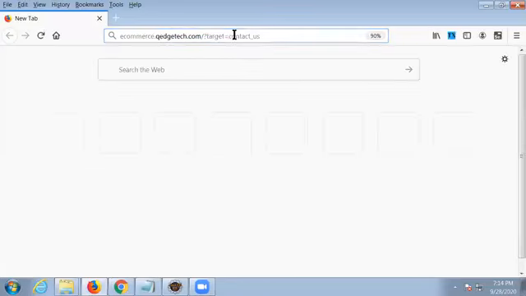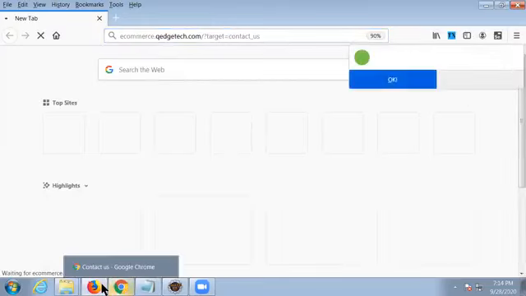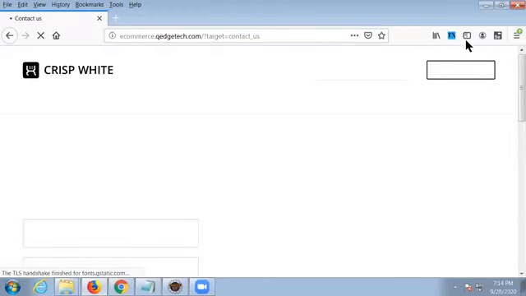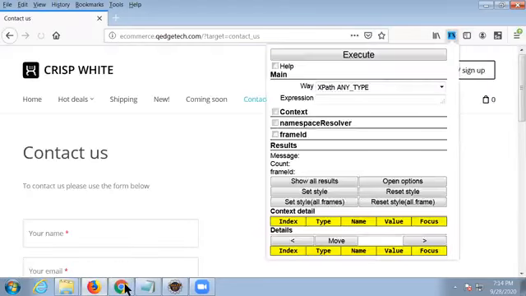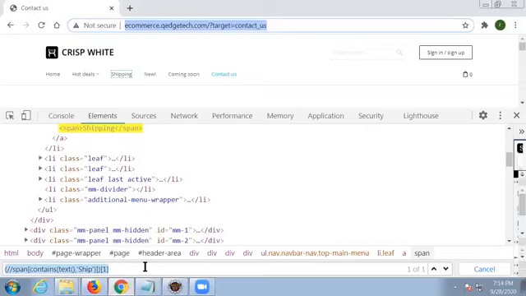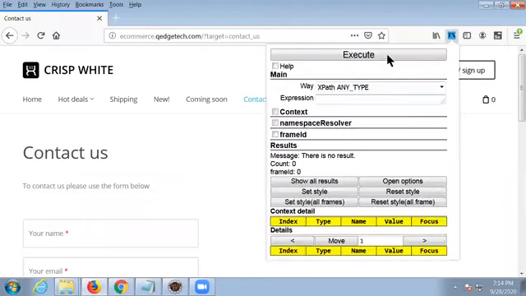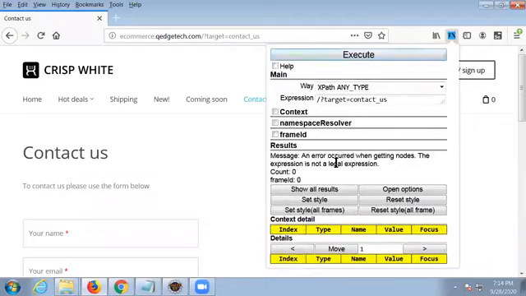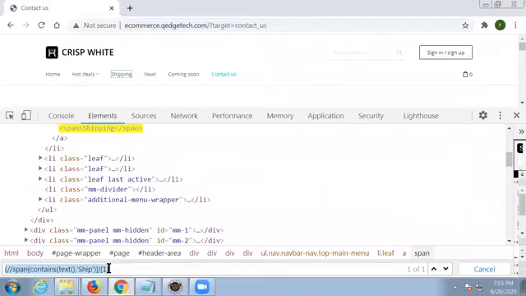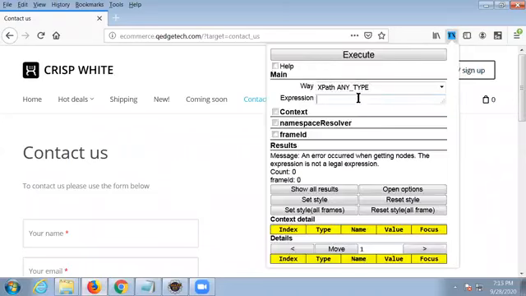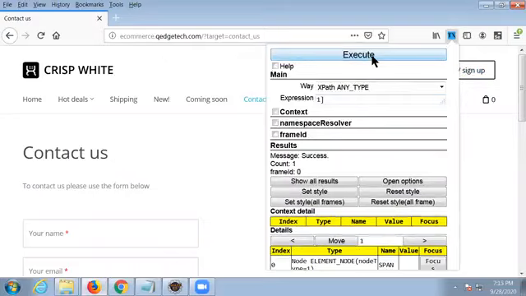Let us check with Try XPath. A lot of options we have. Why do you worry? Open this, copy this XPath. Try XPath gives genuine results, right? Open Try XPath, copy paste here, execute now. See that? Zero. Sorry, give the URL, not copied. Copy this, open Try XPath, paste here, execute it.